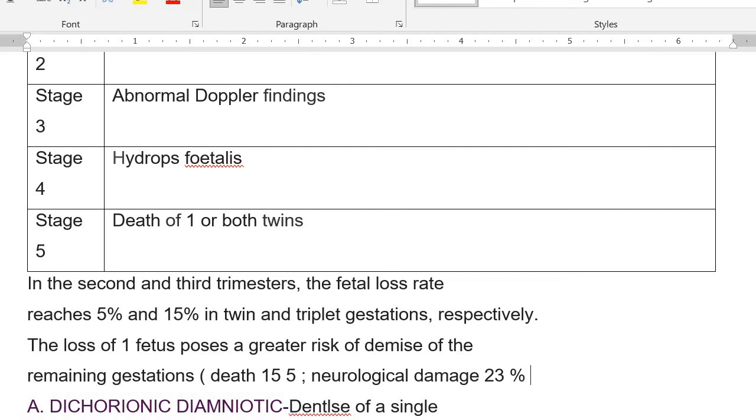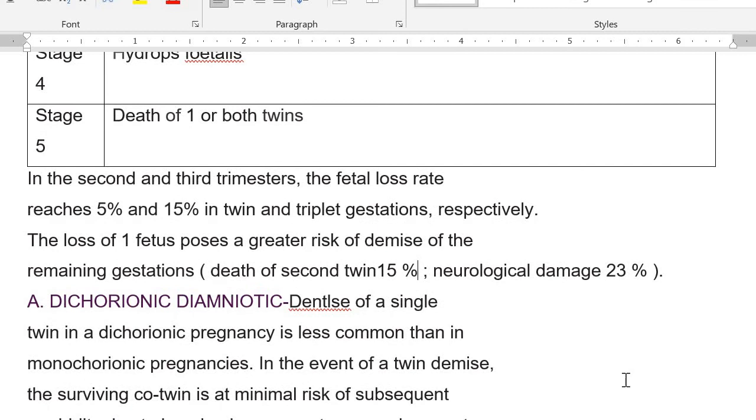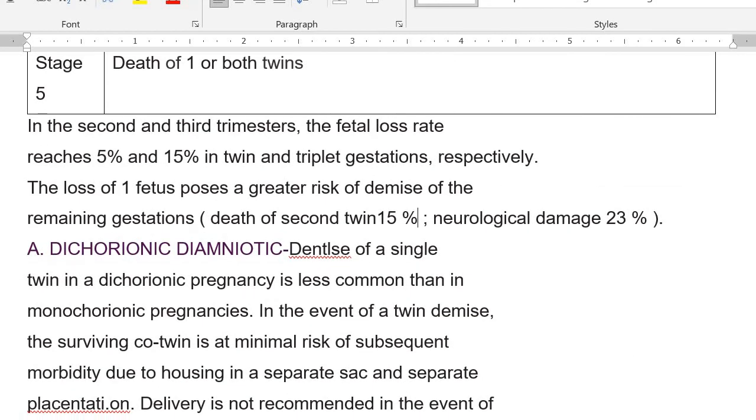My reference is the Green-top Guideline of the RCOG. Risk of death of the second, surviving twin, 15%. And the risk of neurological damage for the second twin, 23%.